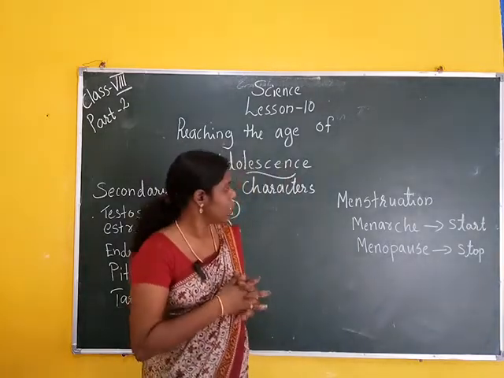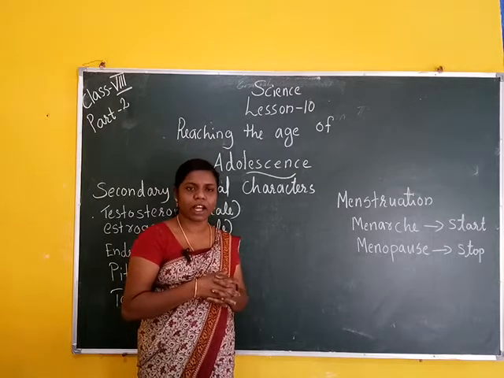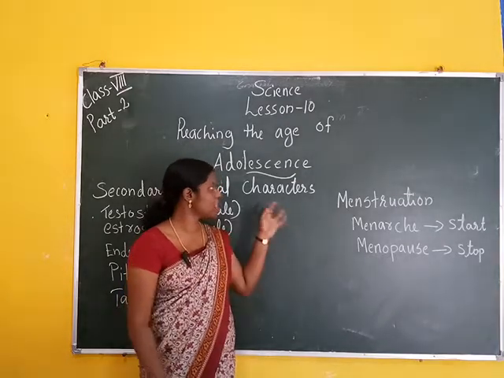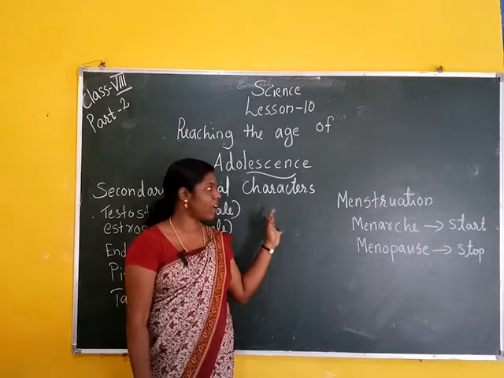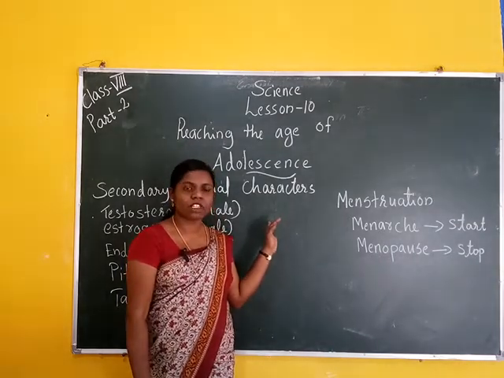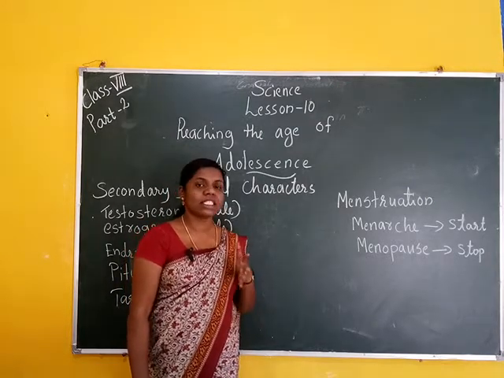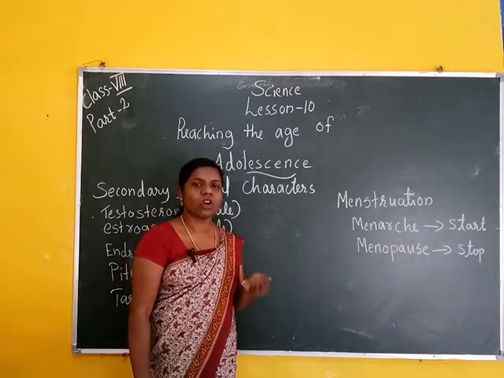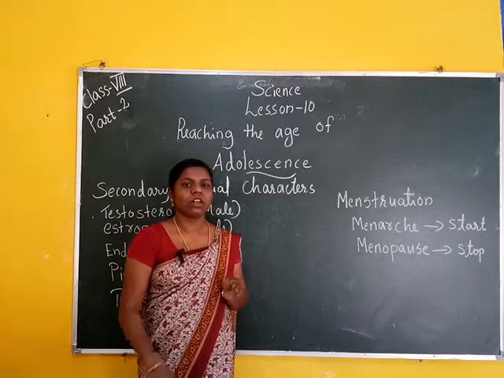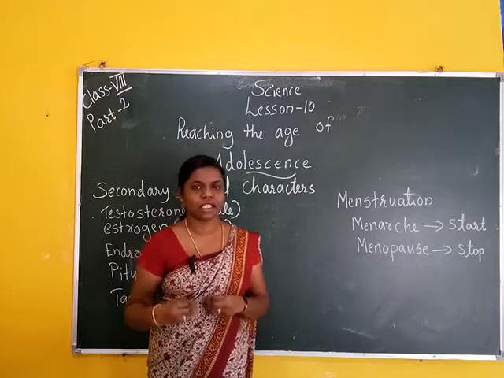The changes which occur are controlled by hormones. That means secondary sexual characters are controlled by hormones. What is a hormone? Hormone is the term used for the secretion of endocrine glands responsible for changes that take place in the body.